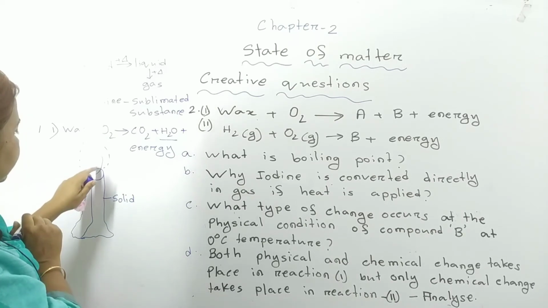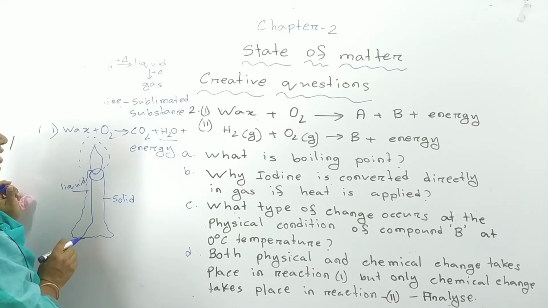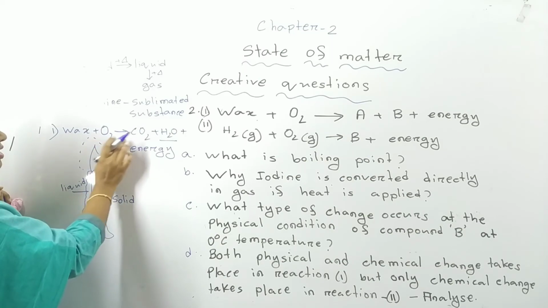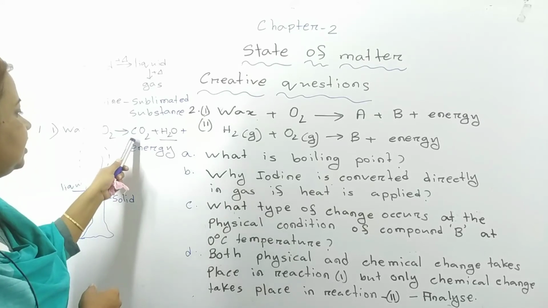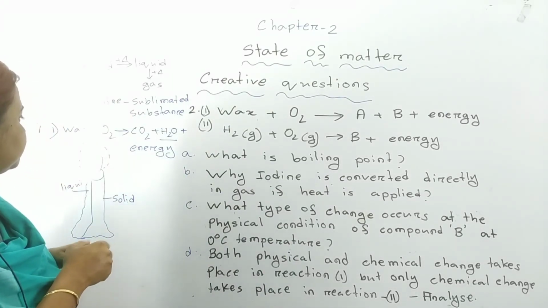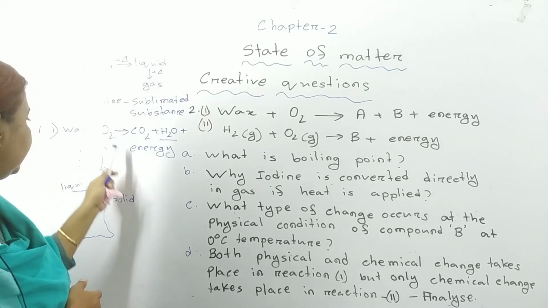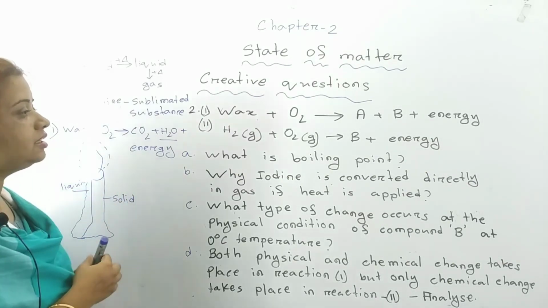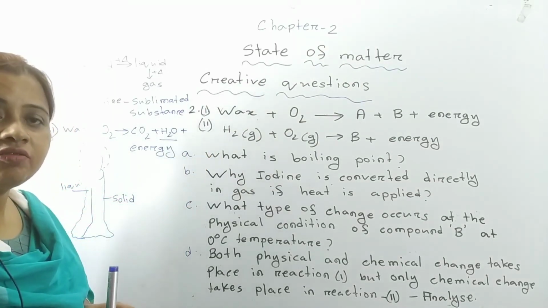It is the solid state of wax, it is the liquid state. But in the candle, whenever wax is burned, you know wax is basically a hydrocarbon. That time this reaction is taking place. Wax plus oxygen equals carbon dioxide plus water plus energy. Carbon dioxide is a gas. Just after producing, it is flying away. So it is not possible to get back wax from carbon dioxide. That's why it is a chemical change. This one is a physical change, this one is a chemical change. So in case of reaction 1, both physical and chemical change can be found.